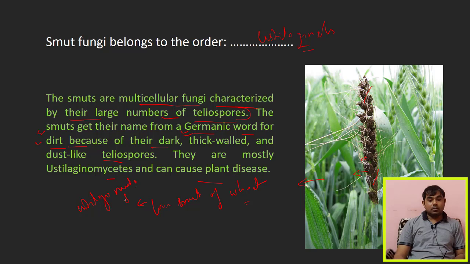The causal organism is Ustilago tritici that causes loose smut of wheat. It belongs to the Ustilaginales order, they are multicellular, and they produce a large number of teliospores. The word smut is a Germanic word, and it means dark dirt.